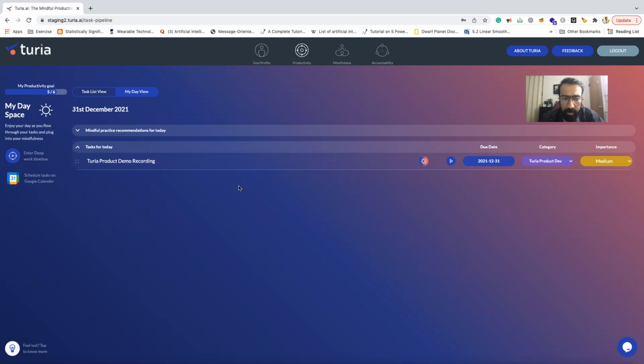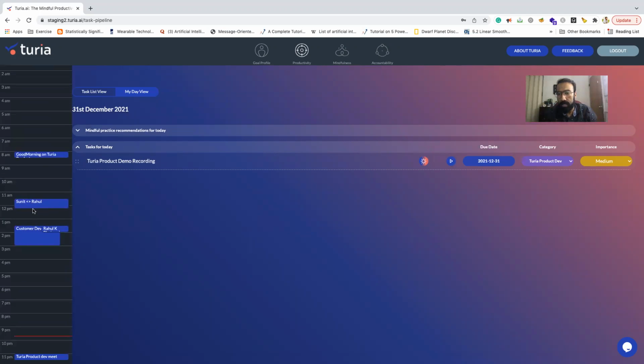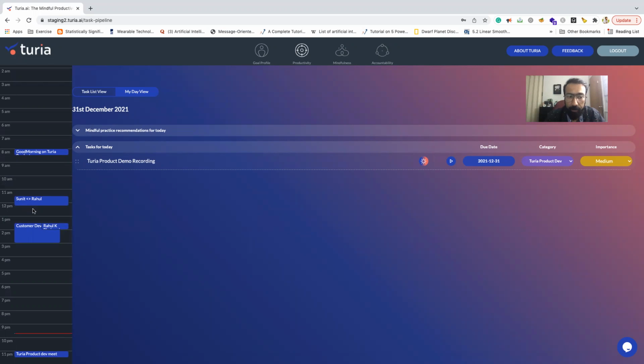I've just added one task for the sake of this demo, and here with the calendar integration, what we do is that this is the starting of the day. You pick 5 to 6 tasks, whatever your goal is that you want to focus on today, right? And after that, you have this calendar integration where you can time block times in your day for that specific task, right? So you have your meetings and stuff that are already scheduled. And let's say I want to work on this task from 8 to 9, even though it's already 9:30 right now, as you can see.